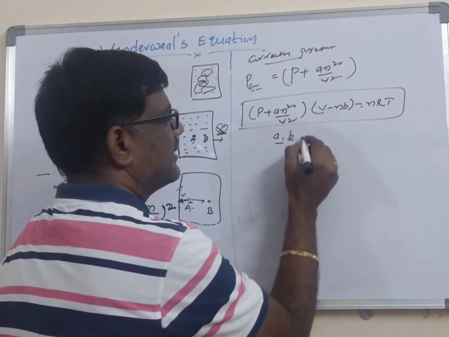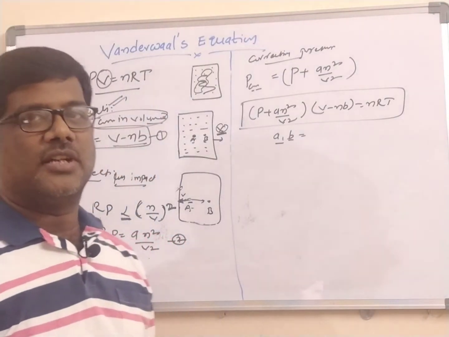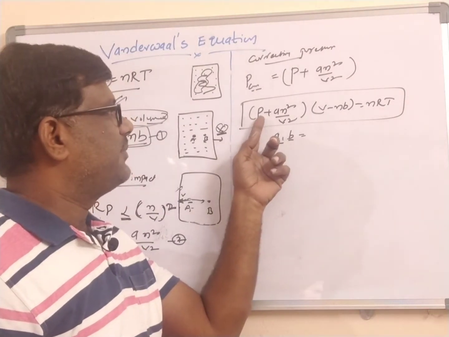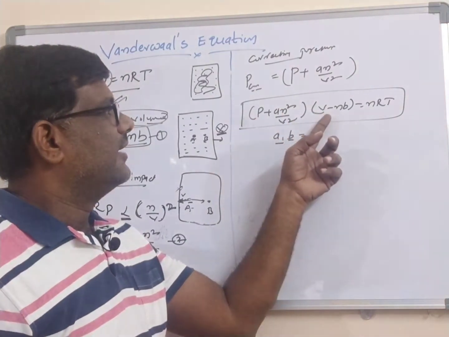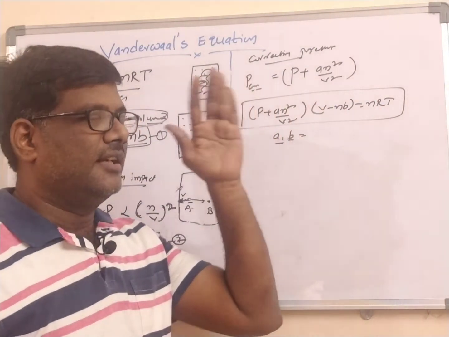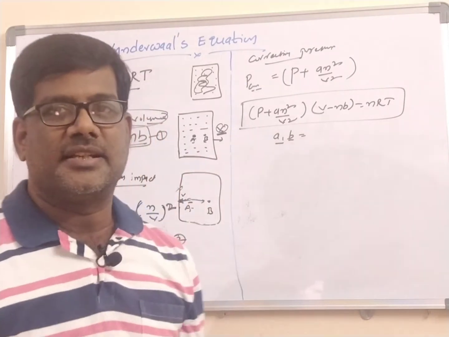A and b are the constants, which are called the Van der Waals constants. And the P correction must be P plus an square by V square, and V in the V place is V minus nb, equal to nRT. This is called the gas equation by considering the attractive forces and the repulsive forces.